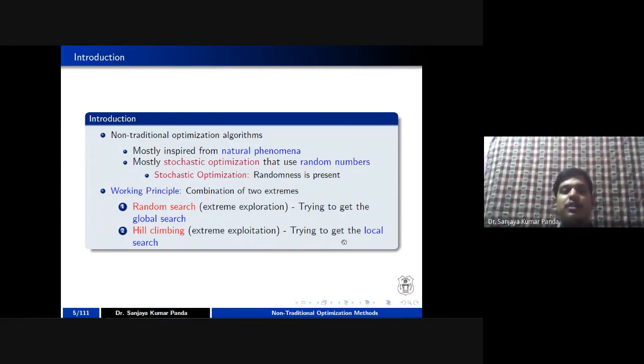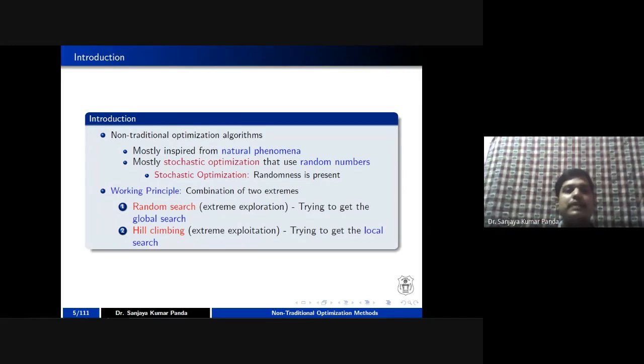So both things you have to adjust in the case of a non-traditional optimization algorithm: exploration as well as exploitation, by the random search and hill climbing, you have to do in the non-traditional optimization algorithm.